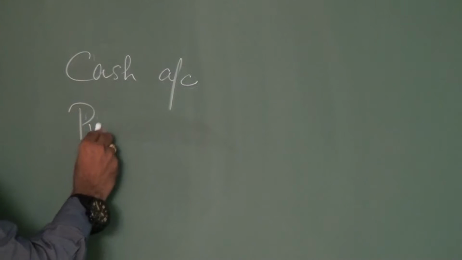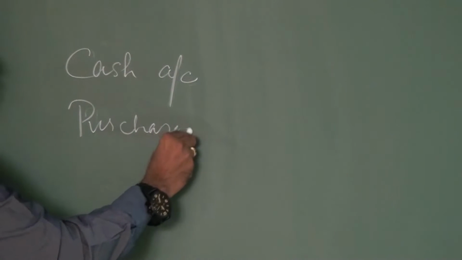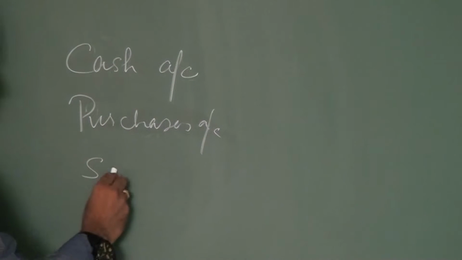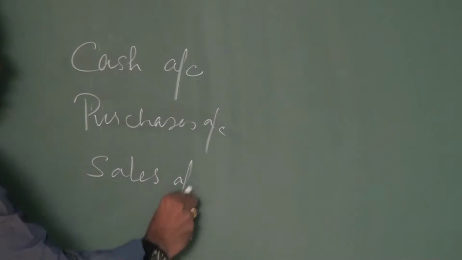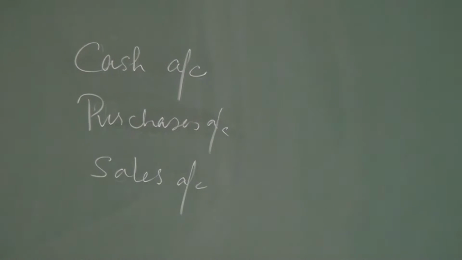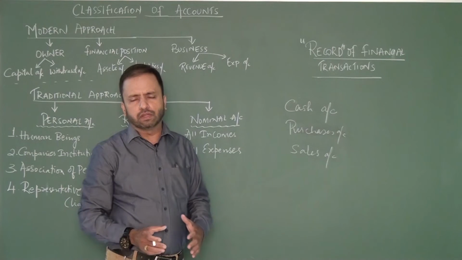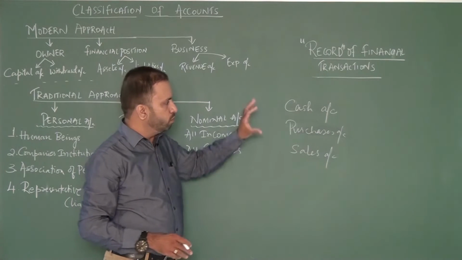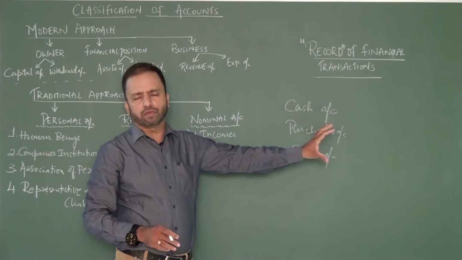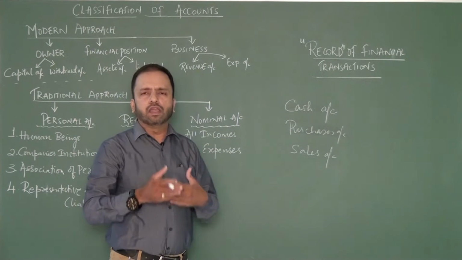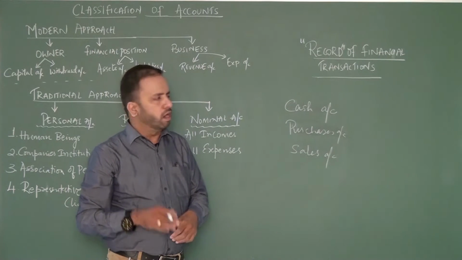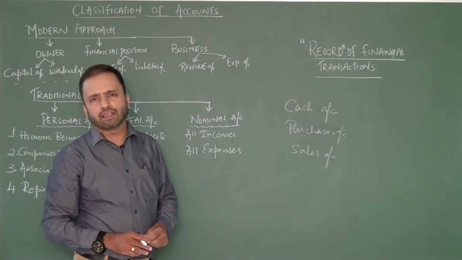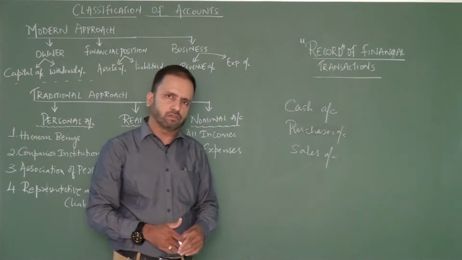Or say, for example, he buys goods in his business. So he will have an account called the purchases account. Or say he makes some sales in the business to get the revenue. He will have an account called the sales account, etc. So at the end of the period, you will find that the trader will have innumerable accounts with him. And now these accounts should be entered in the books of accounts. All right. So it has to be entered on the basis of double entry. And if we have to do that, then we need to understand how accounts are getting classified, which is what is called classification of accounts.